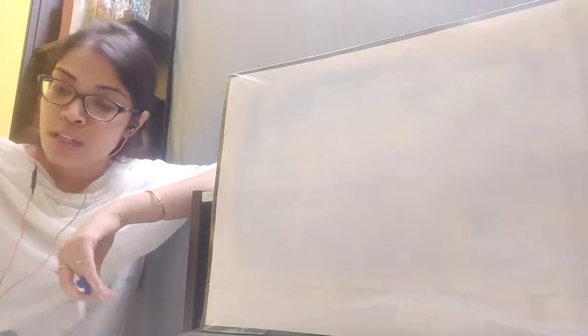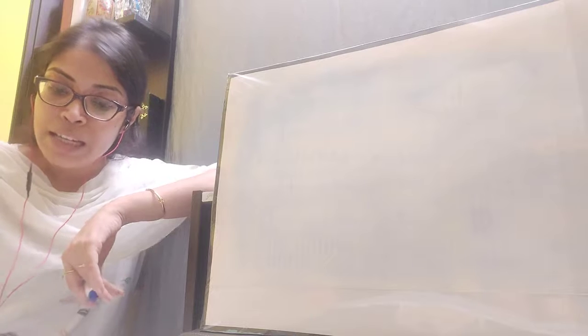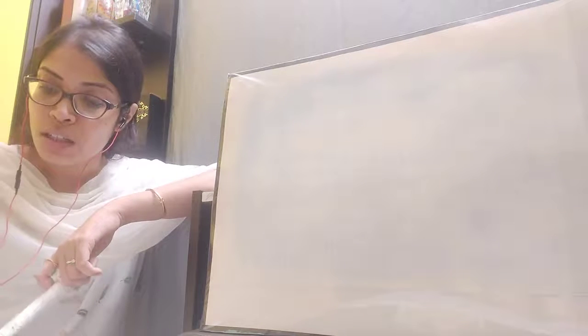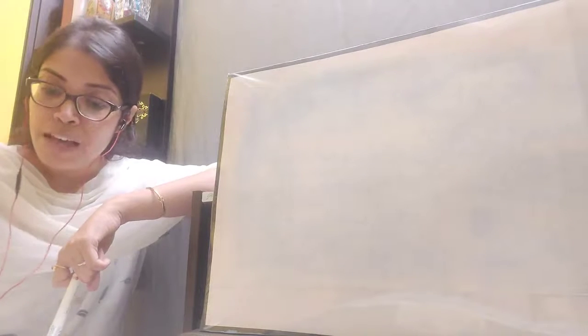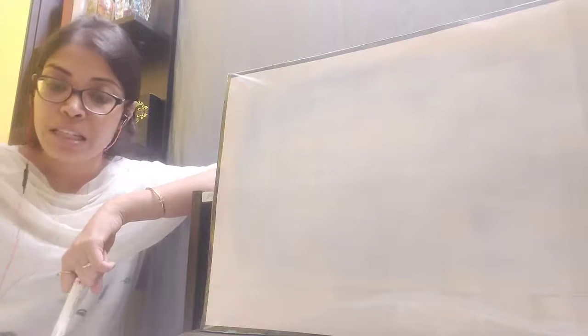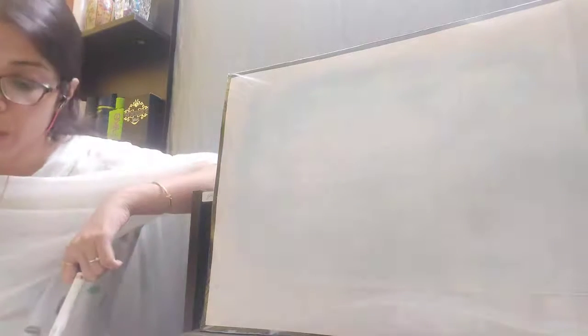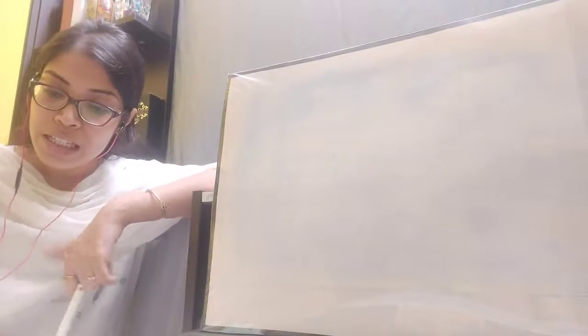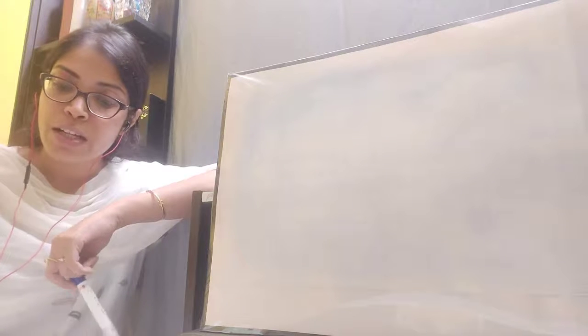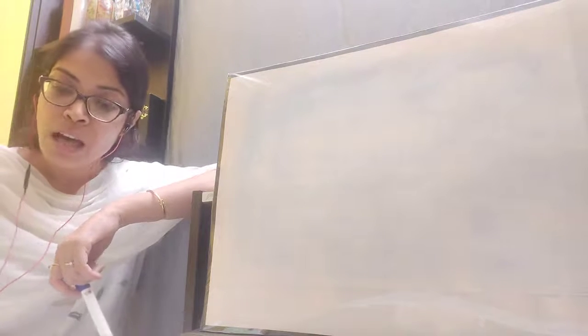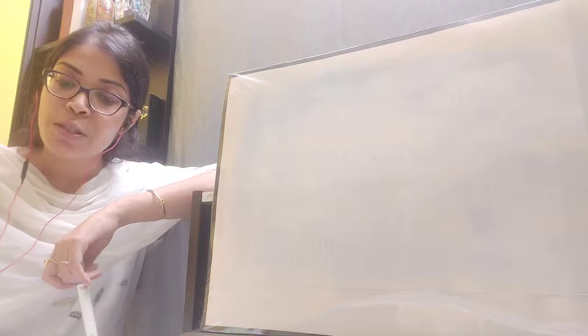caused by Xanthomonas oryzae. Next is angular leaf spot in cotton caused by Xanthomonas malvacearum. Malvacearum, okay, M-A-L-V-A-C-E-A-R-U-M. So these are the two diseases in plants caused by bacteria. First one is the bacterial leaf blight of rice, and second one is the angular leaf spot in cotton.